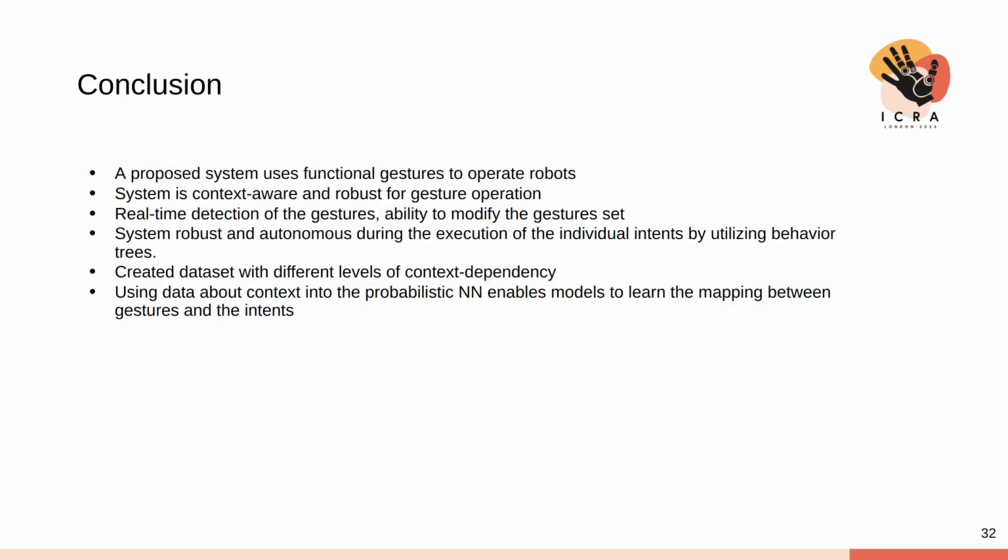So, the contributions and takeaway messages are: we propose a system that infers the human intent from gestures and context of the scene. The robustness and usability are increased due to a higher level of robot autonomy. We evaluated the core system components with ablation studies and conducted tests with users operating simulated robots, and since then also conducted experiments on the real Franka Emika Panda.